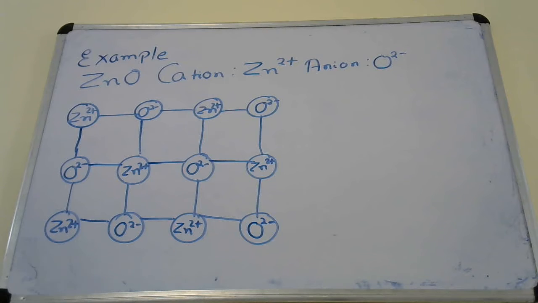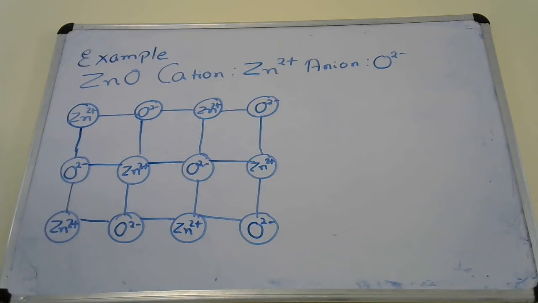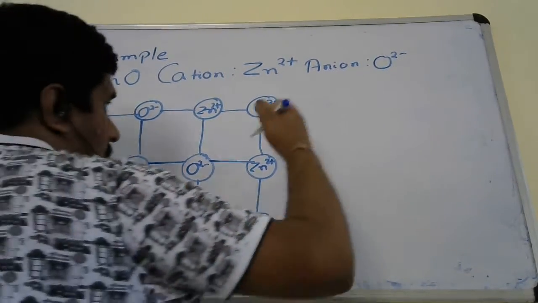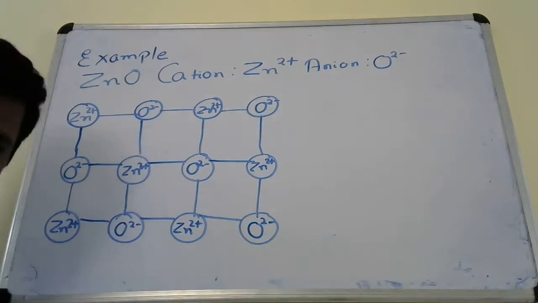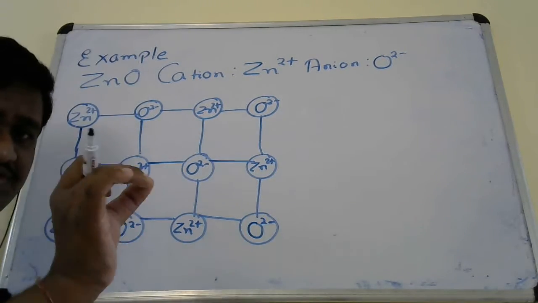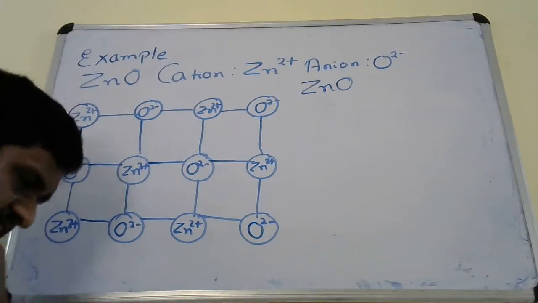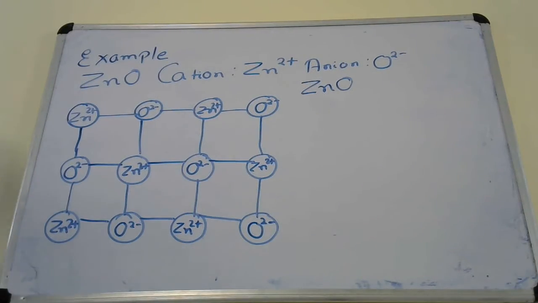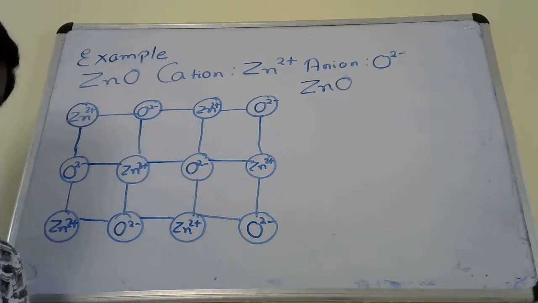Drawn. Now you see what will happen. This is the lattice of zinc oxide, where Zn2+ is the cation and O2- is the anion. Now when you take excess of zinc oxide, we have taken a large amount of zinc oxide, and out of this large amount, a small amount of zinc oxide is heated.